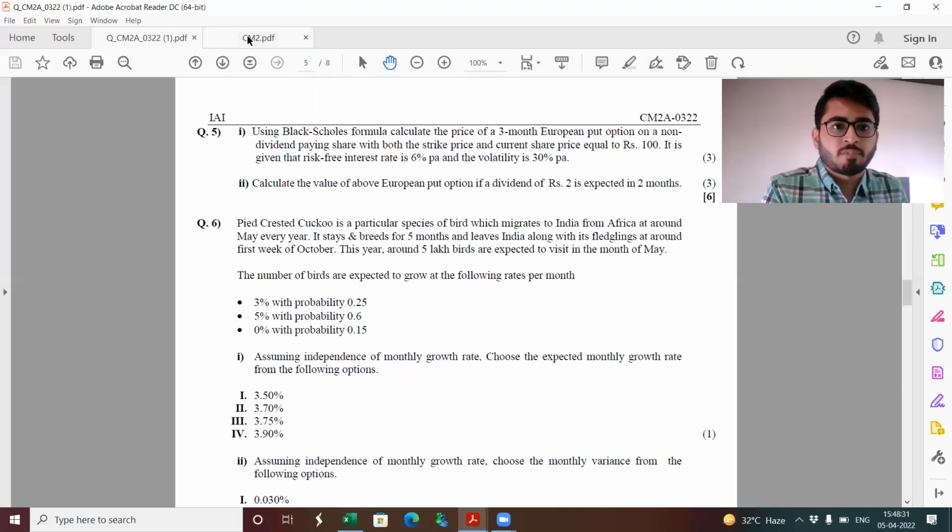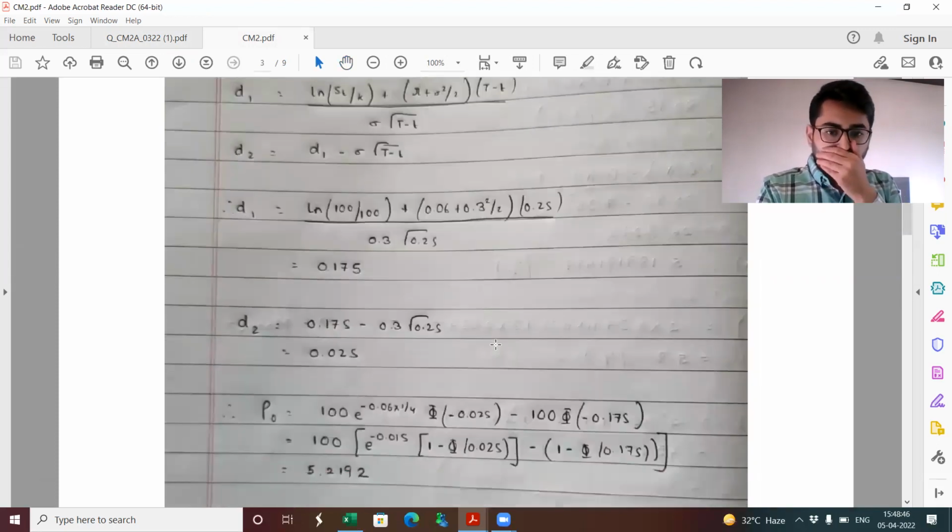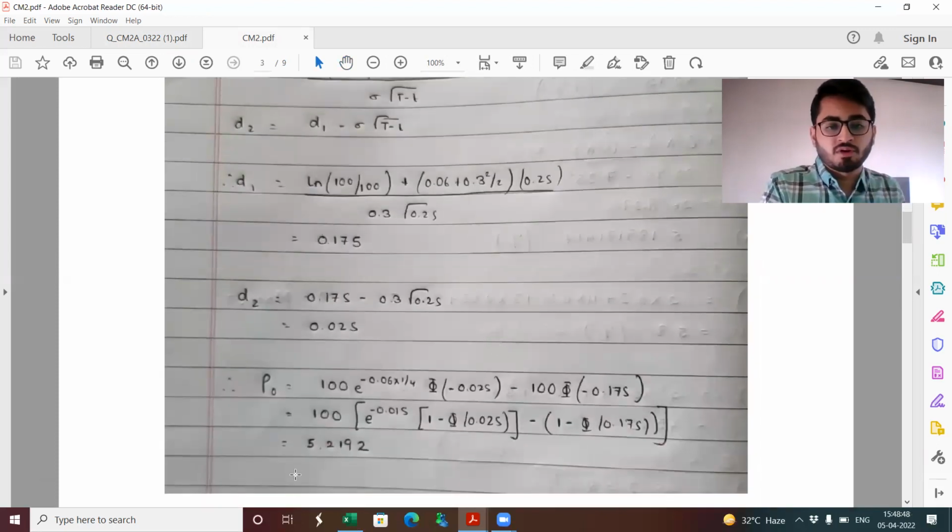As for question 5 part 1, this is the formula which we have for a put option, which is directly available in actuarial tables. Substituting all the values, you get D1 as 0.175, D2 as 0.025, and putting all of them, the answer which I'm getting is turning out to be 5.2192.